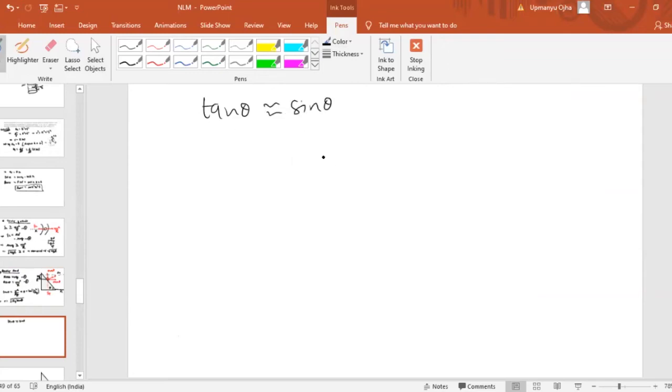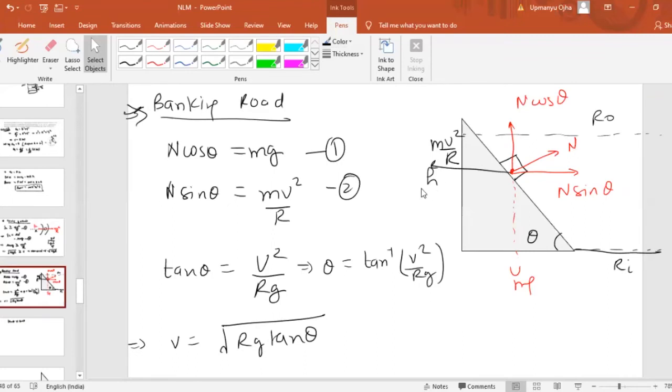Now if h is the height, and b is the width of the inclined plane, we can take sine theta equal to h by b.